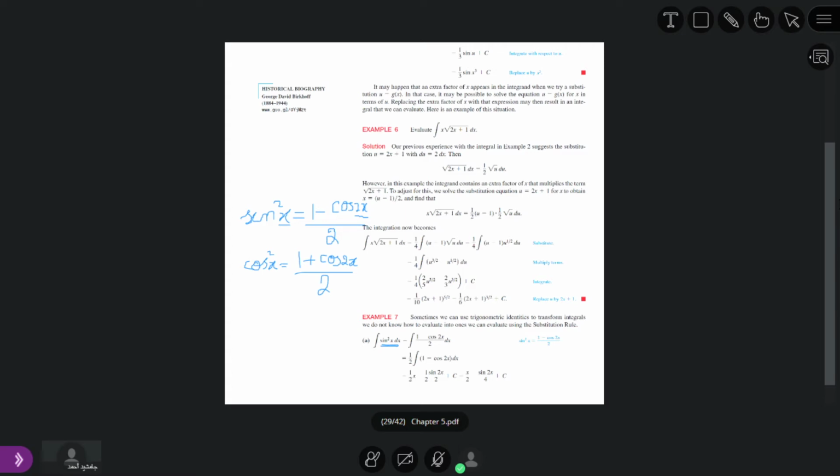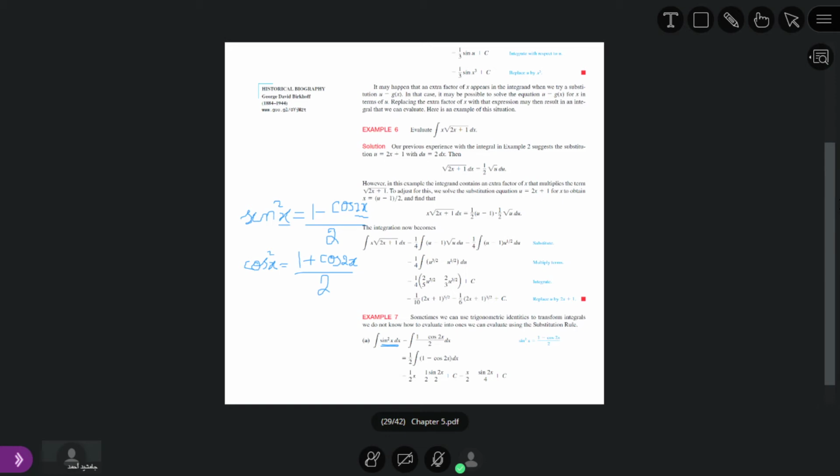It means if on the left we have 1x, on the right the angle becomes double. Suppose on the left side we have sine square 3x, what will be the double of 3? It will become 6. So 1 minus cosine 6x divided by 2.